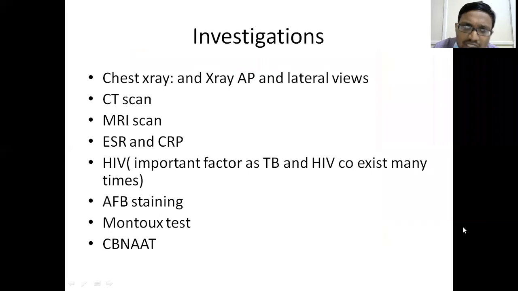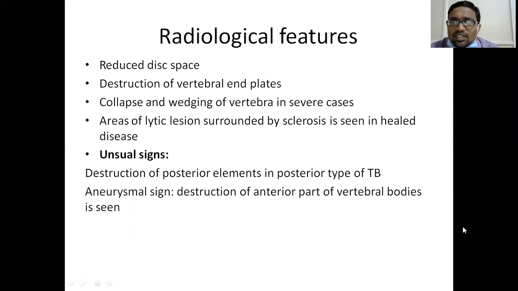Investigations I will not go through, because I have already described them in previous classes. Now, the X-ray. Radiologically, what do you see? The patient presented to you with back pain, and you saw some difference in the posture, and you examined him; neurological deficits might be there or might not be there. You are thinking that the patient might be having some inflammatory problem, so you have ordered the radiograph.